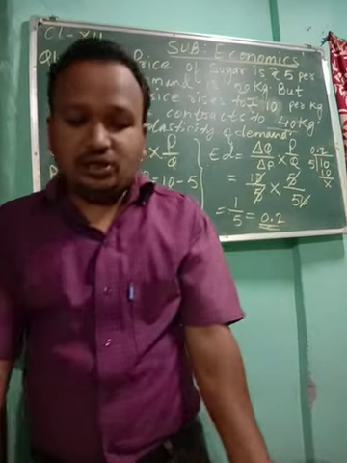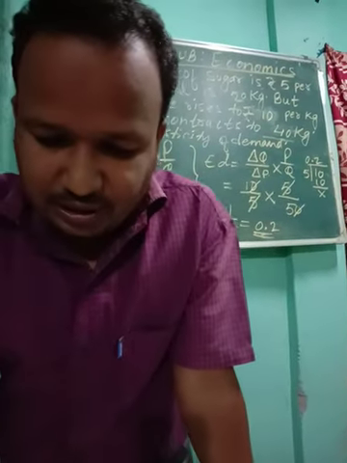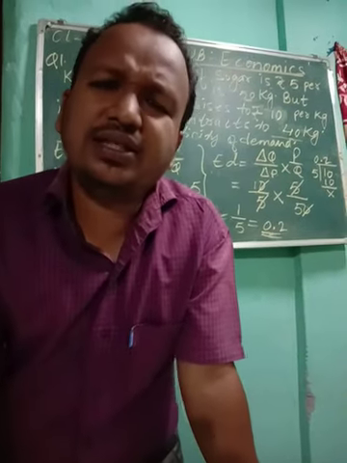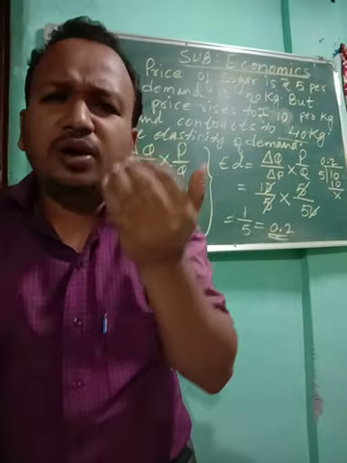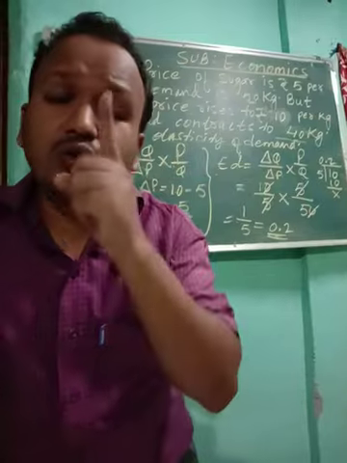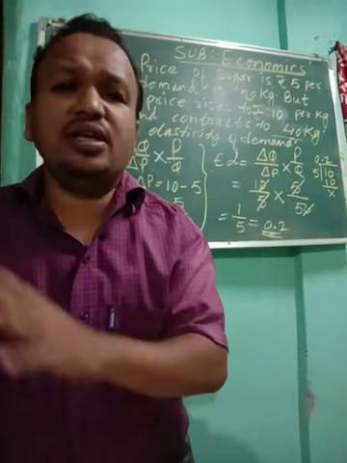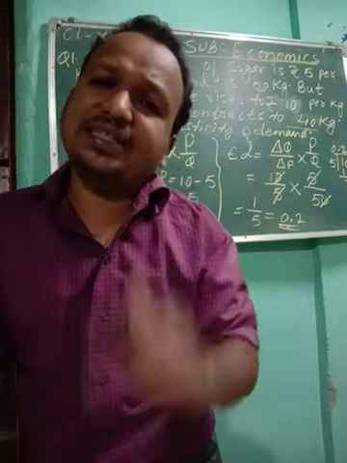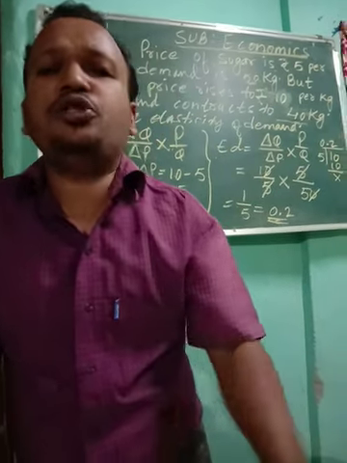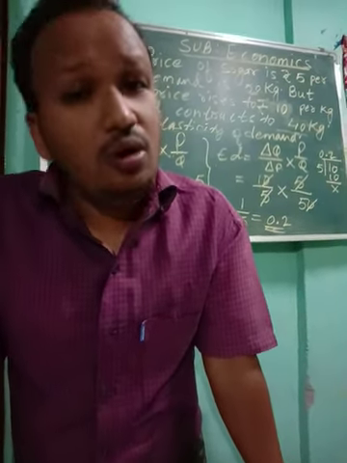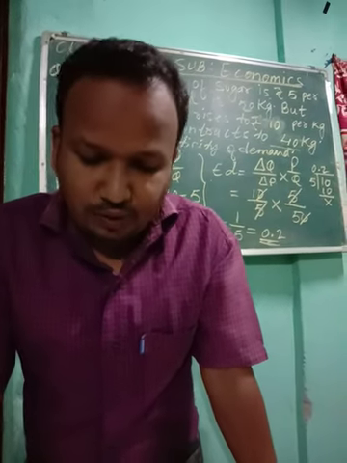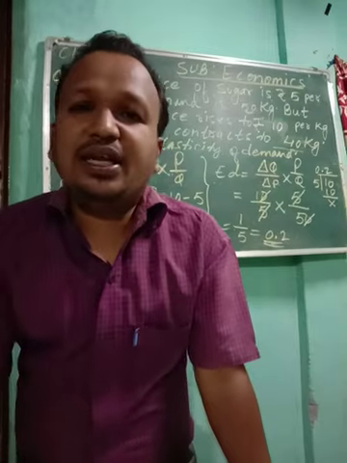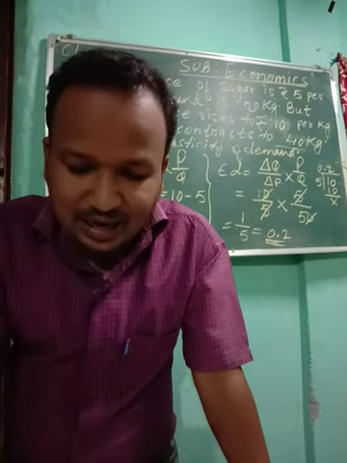Next is raw material and finished goods. The demand for raw material is inelastic in nature. Why is it inelastic? Because to manufacture any good you require raw material. Without raw material it is not possible to produce anything. So even if the raw material price increases, a firm needs to buy raw material only. But in terms of your finished goods, it is not inelastic, it will be elastic in nature.